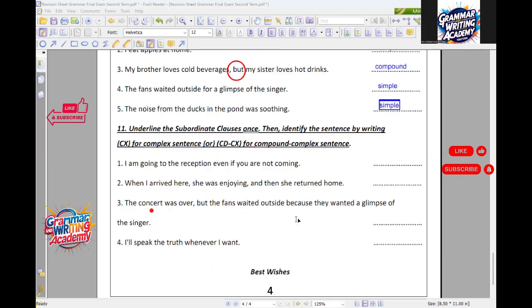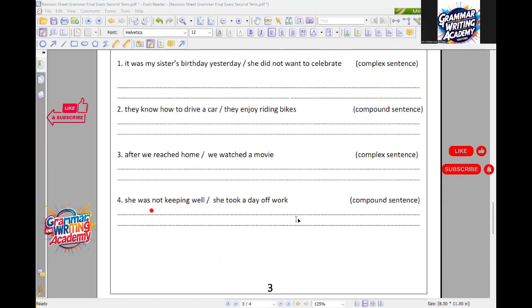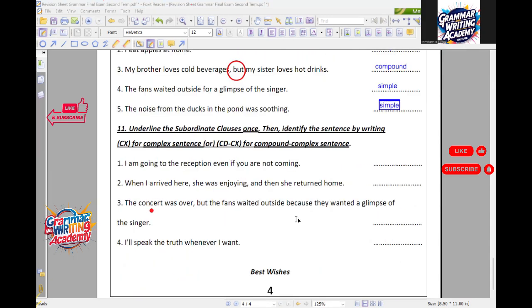Now I'm going to move to another one. This time I'm going to talk about complex sentences and compound complex sentences. The turn is going to be for Ziad, who has just arrived after two hours. Start, ya Yusuf. Underline the subordinate clause once, then identify the sentence by writing CX for complex sentence or CDCX for compound complex sentence.